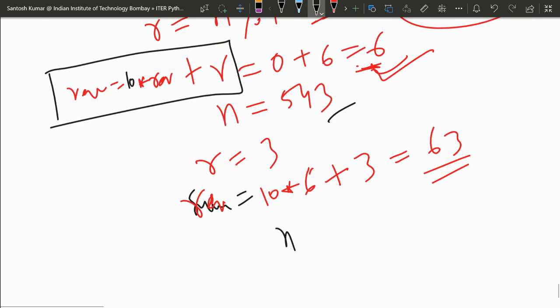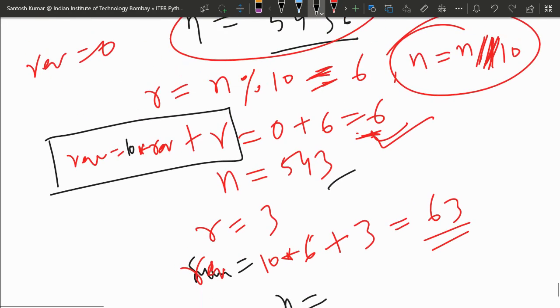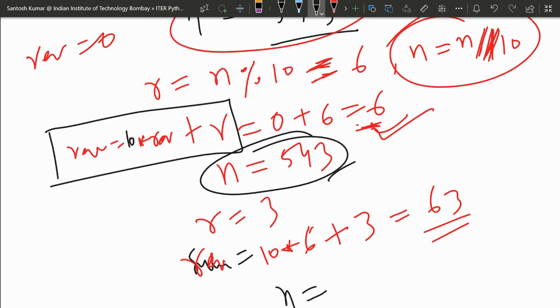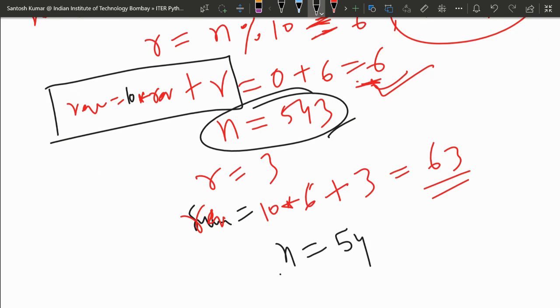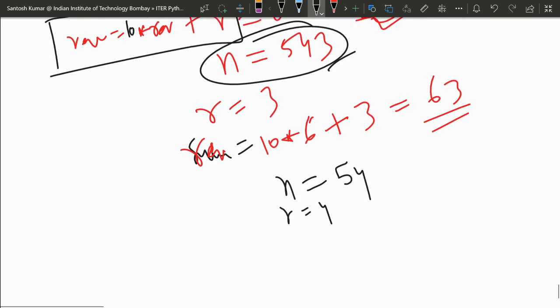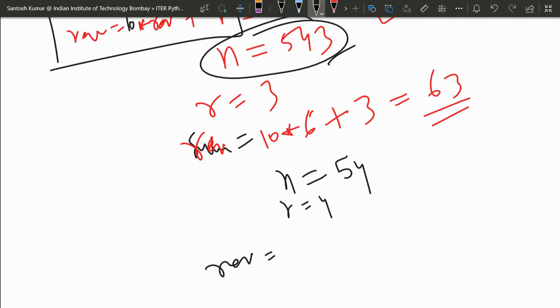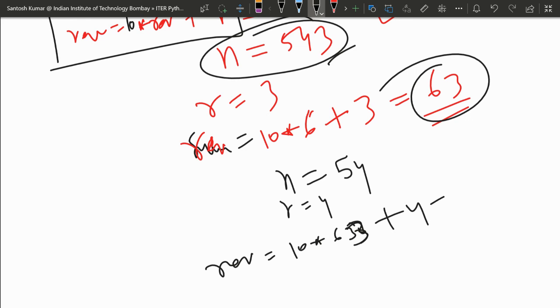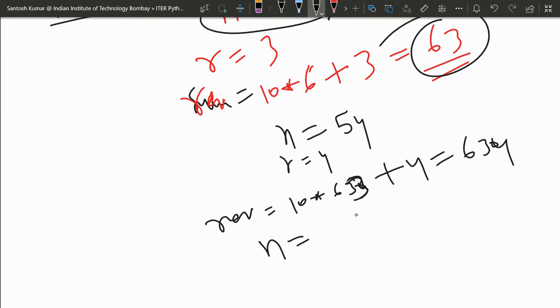Again n will be updated. Now n will be divided by 10. n was 543, we divided by 10, it will be 54. R is now 4. Again reverse will be 10 into reverse, which is 63, plus r 4, so 634. And again n will be updated to 5.